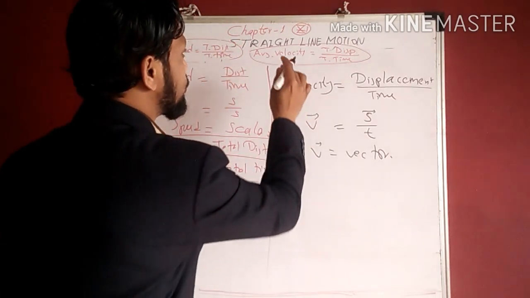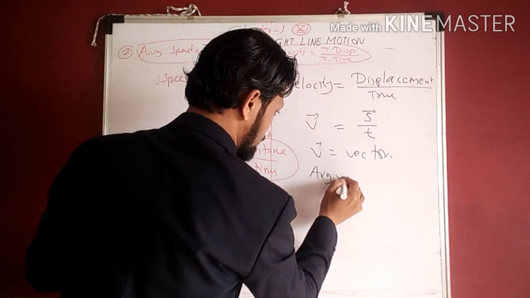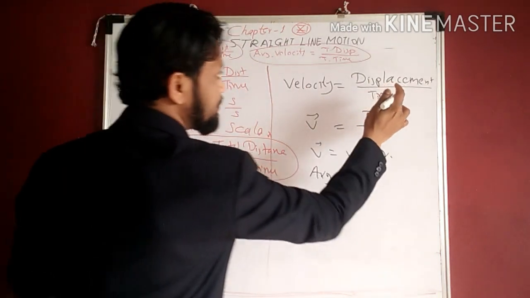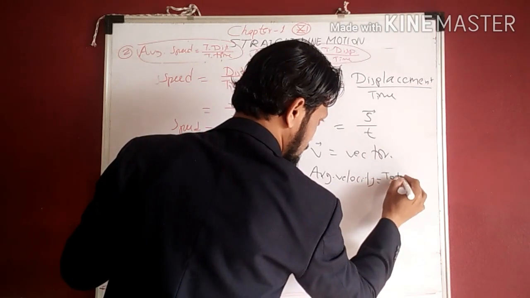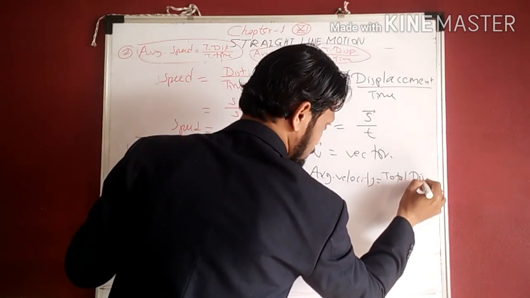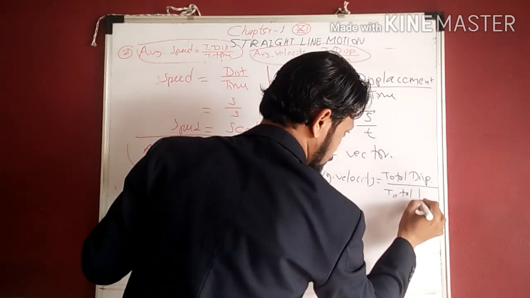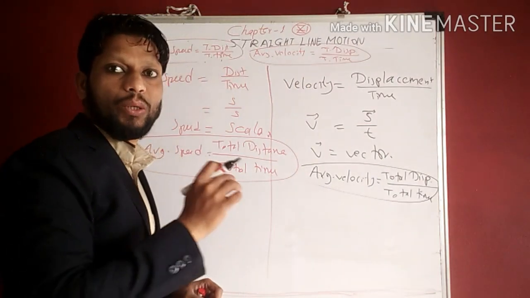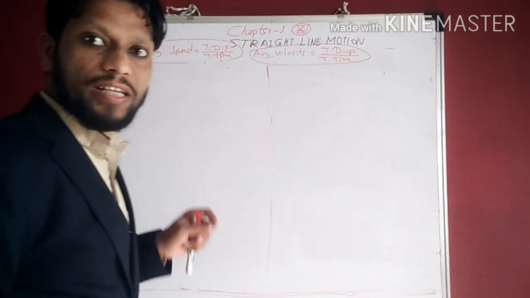Okay, now we'll find the average velocity. So average velocity, use this formula: total displacement upon total time. So this is the formula for average velocity. We'll discuss some numerical in this topic. Now we'll see the example.